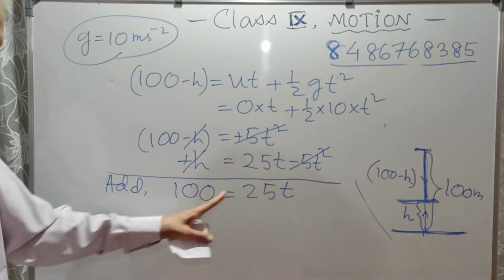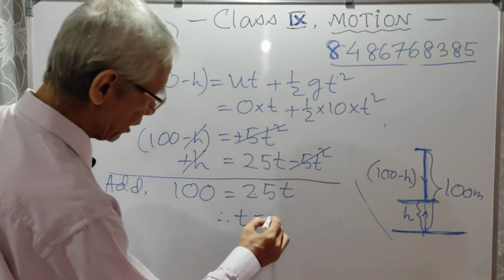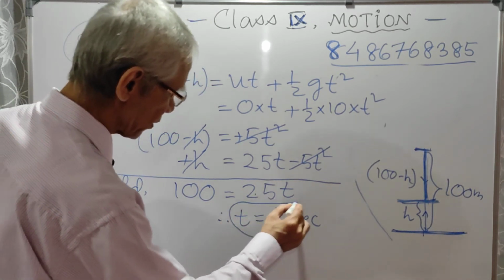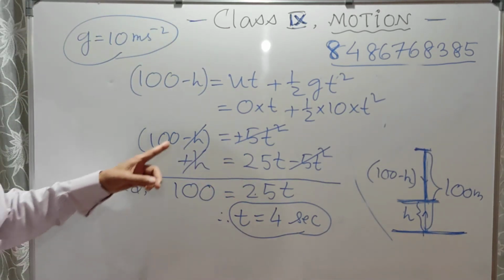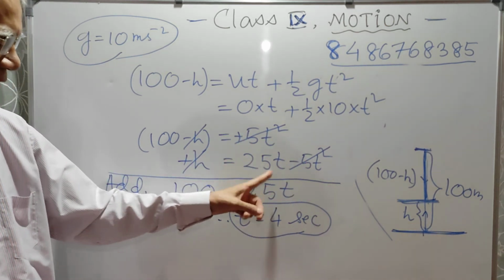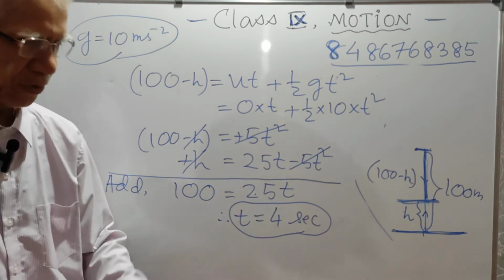So 25t equal to 100, therefore t equal to 100 by 25, 4 seconds. This is the time answer. So we got one answer. So we solve how? By adding. Minus h plus h cancel, plus this minus this cancel, 25t equal to 100. So t equal to 100 by 25, 4 seconds.